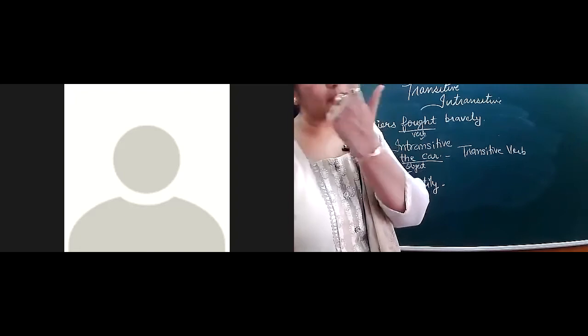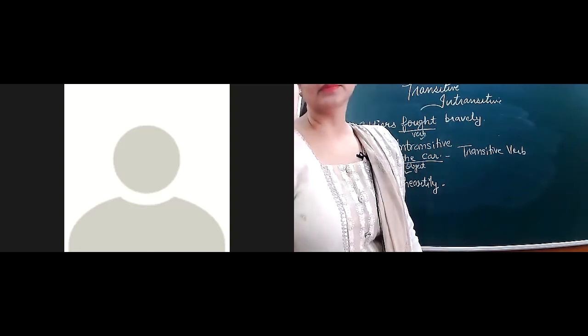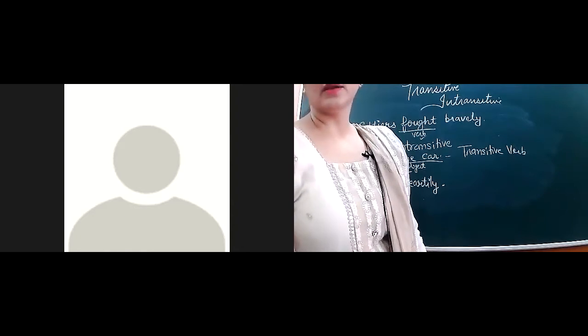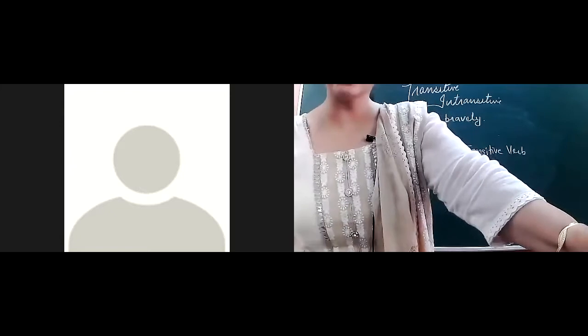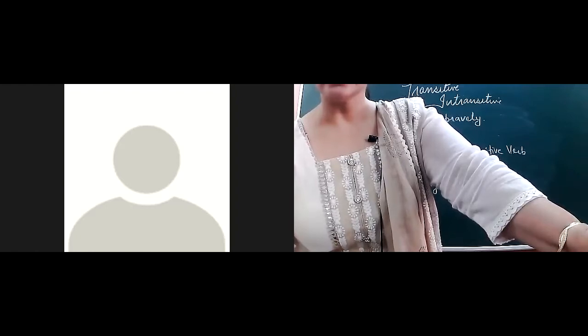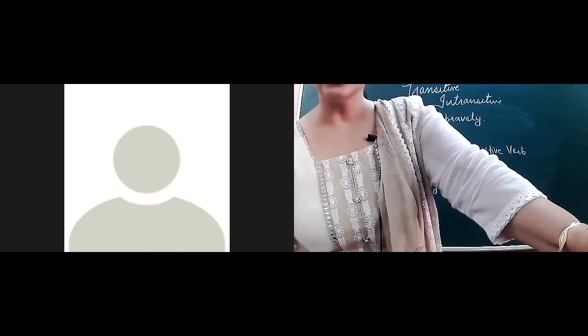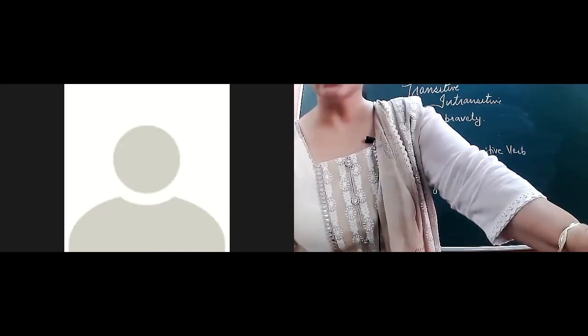Ashima, otherwise I will mark you absent if you don't give me the answer. Unmute yourself, hurry up. Ashima, if you are not able to unmute yourself, you can text me. You can type in the chat box. It is a one-word answer. It means Ashima is an inattentive child of my class. She is not there in class. Ashima, I will talk to you later. During recess, I will talk to you. That's really bad.